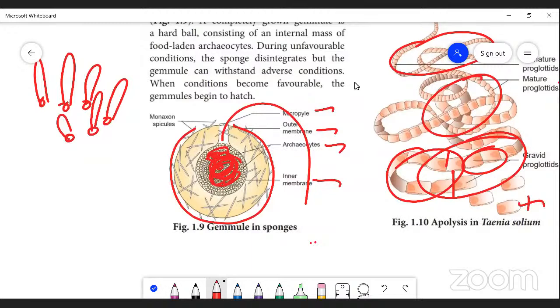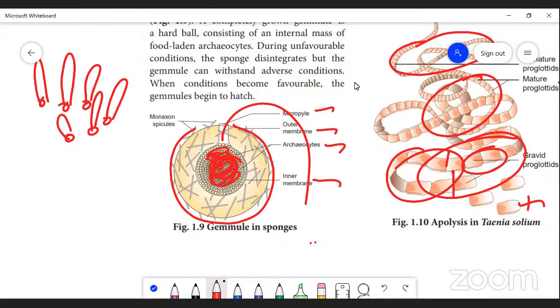Regeneration has two types. One is called morphallaxis. Another one is called epimorphosis. What is called morphallaxis? The whole body, the entire body, grows from a small fragment.